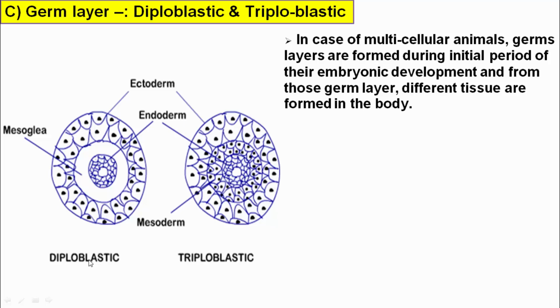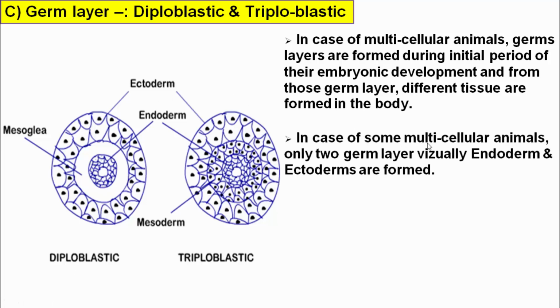Here we can see the diploblastic germ layer means at the earlier embryonic stage, where the sperm and egg fuse and form the bulky mass, then it has two layers. The outermost is the ectoderm and the innermost is the endoderm. The ectoderm has the responsibility to develop into the various parts, and the endoderm separately divides and forms the newer body parts. So that animal is called diploblastic.